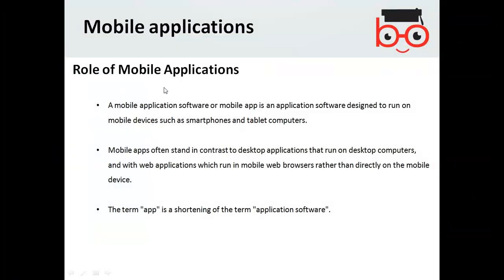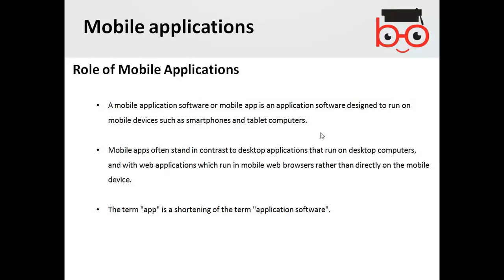So, the role of mobile applications. A mobile application, or mobile app, is application software designed to run on mobile devices such as smartphones, tablet computers, or iPhones. You must have seen mobile apps on your smartphones. Mobile apps often stand in contrast to desktop applications that run on desktop computers.